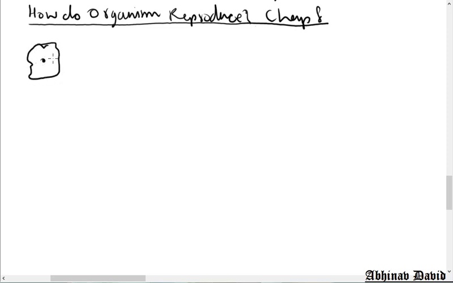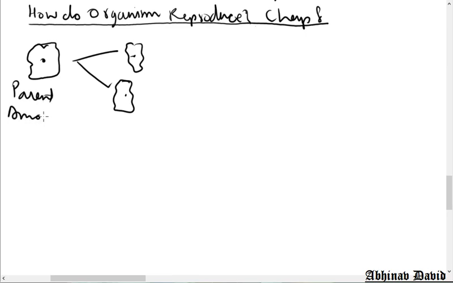Suppose this is an amoeba, it divides into two daughter amoeba. So, this is the parent amoeba and it divides into daughter cells or daughter amoeba.